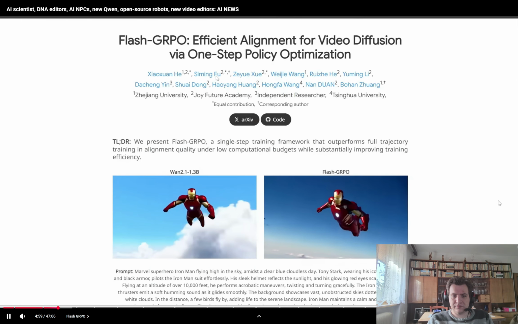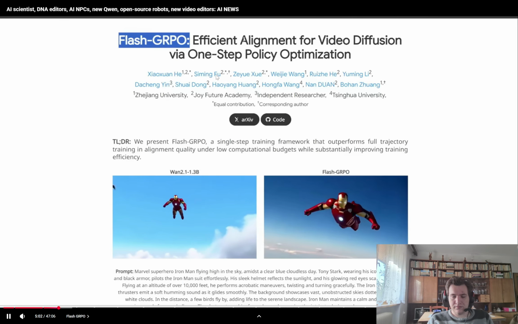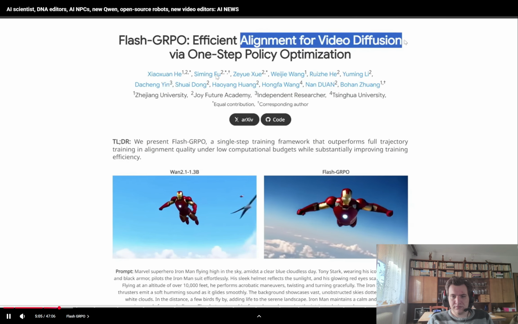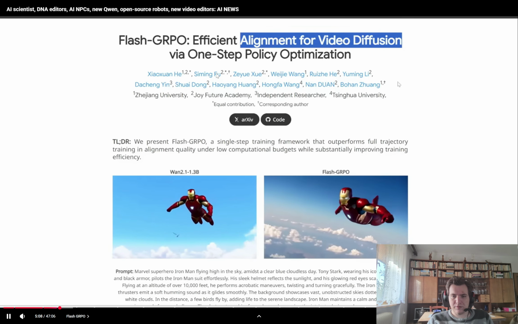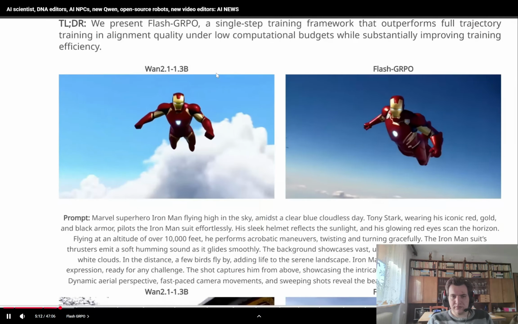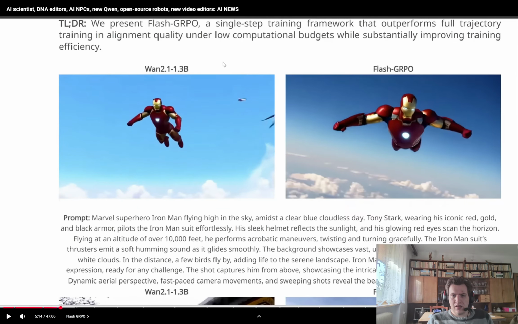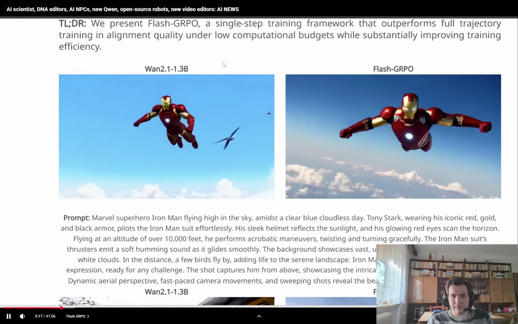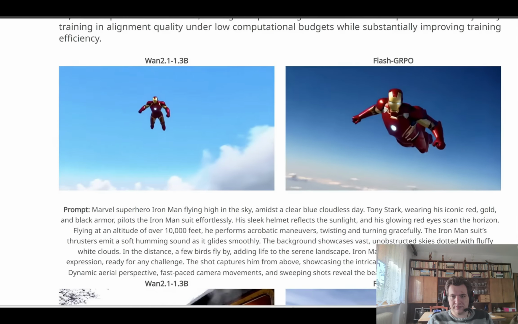Also, this week we have a really cool system called Flash GRPO. So this is about aligning video models so that the quality looks a lot better according to human preferences. The problem is doing this on a large video model that consists of billions of parameters can take hundreds of GPU days of training per experiment, which is pretty brutal. I'll go over the technical details in a second, but first of all, here are some results.